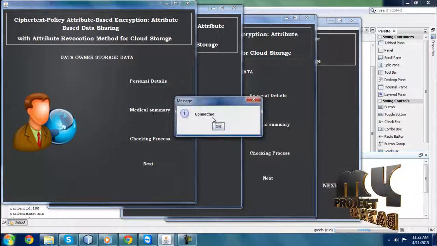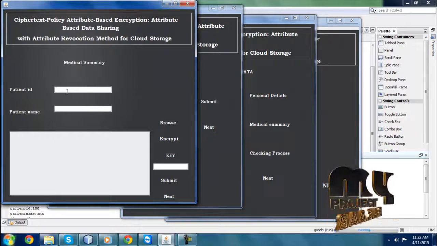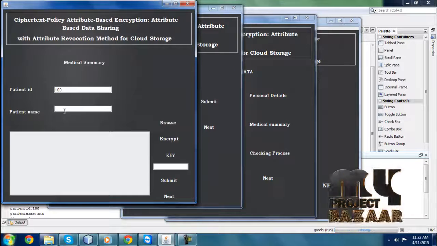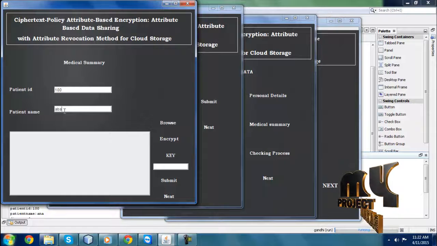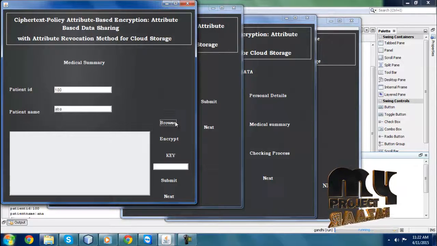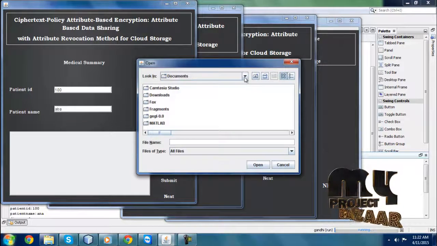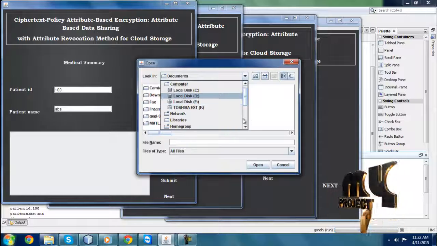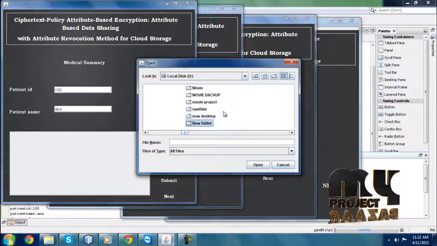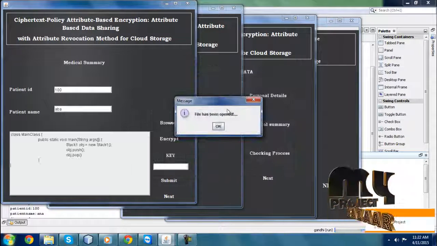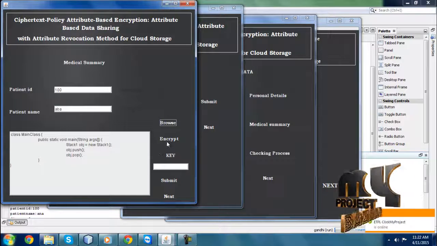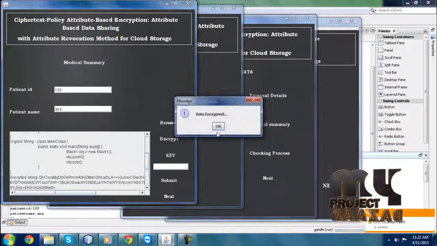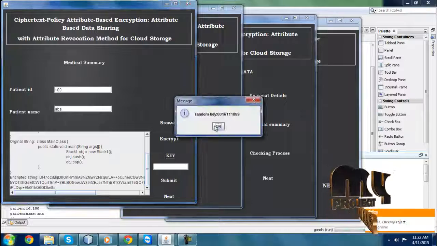The medical summary. Here patient ID, patient name, and here I am going to browse the data. The data is displayed, and here I am going to encrypt the data. Here the key is displayed. I am clicking the submit button.